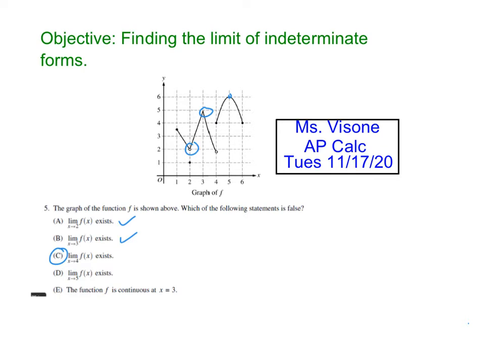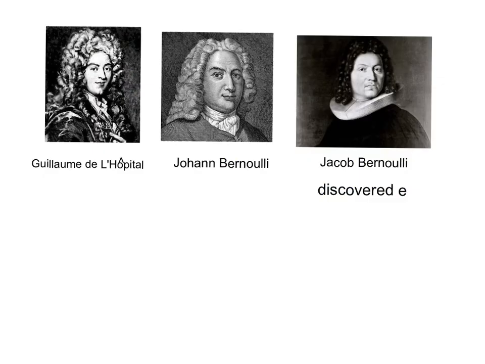Yep, so it's C. The limit exists at 2, but it's not continuous. At 3, it's continuous, not differentiable. 4, the limit does not exist. 5, everything's true.